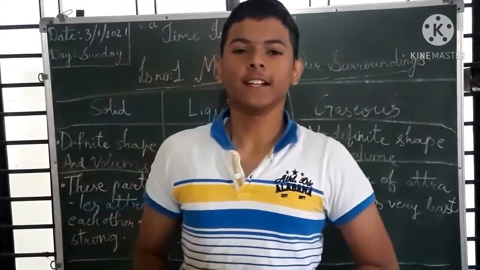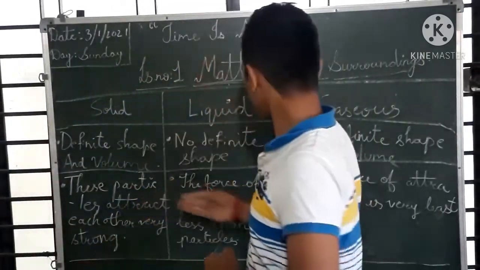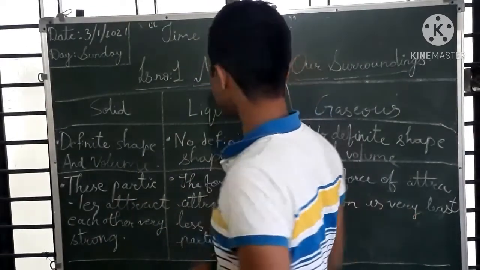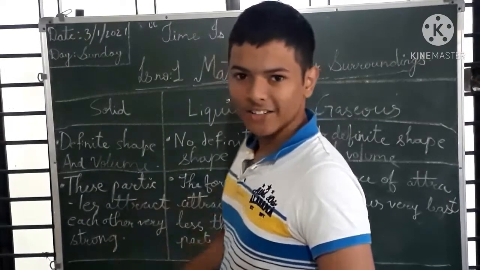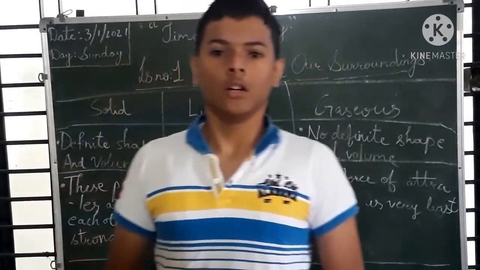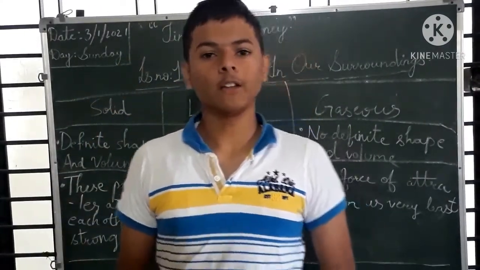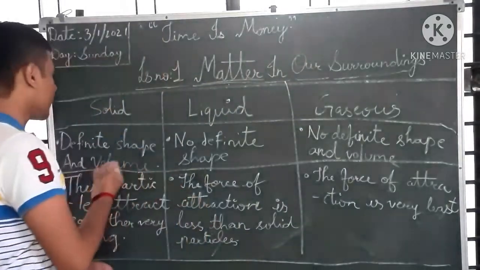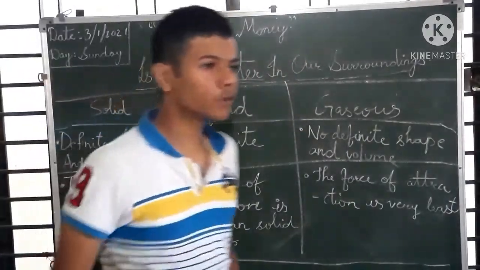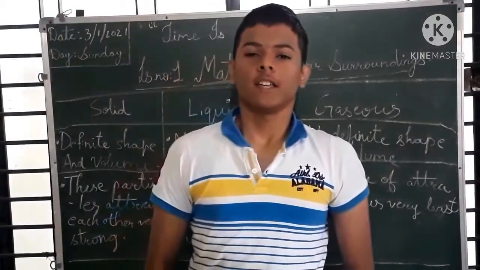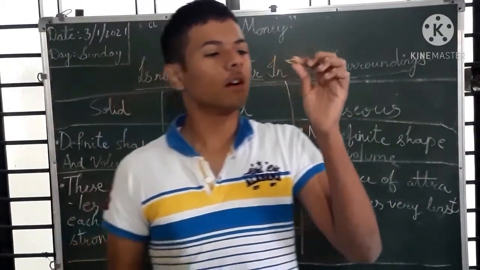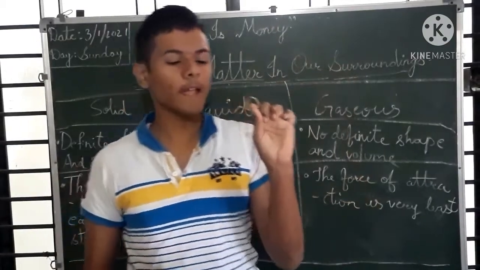So students, I have made here a table for solid, liquid and gases on the basis of their shape and size, on the basis of attraction, and on the basis of their movement, okay? If we talk about solids, they have definite shape and volume. See, I have a rubber band in my hand.